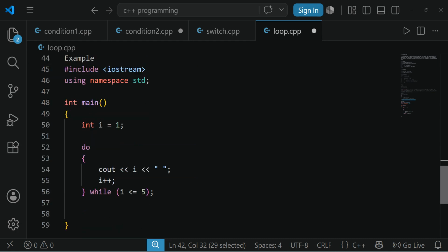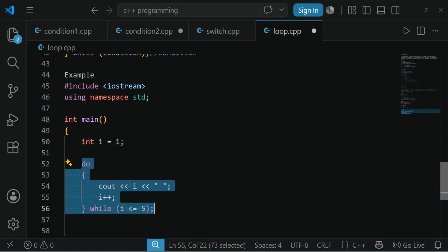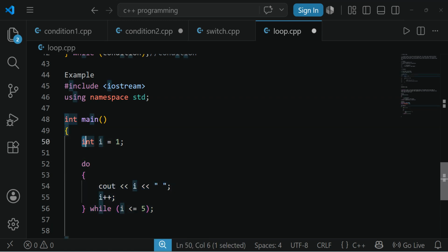Let us see with an example, the same example as the previous one. The major difference over here is that increment is done first. The main thing you have to remember is that the loop will execute from the keyword only. It won't go up again. Initialization will not be done a number of times. It will be done only one time. In the word itself it is there, initialize: initially the value is set, that's all. It is run only once.